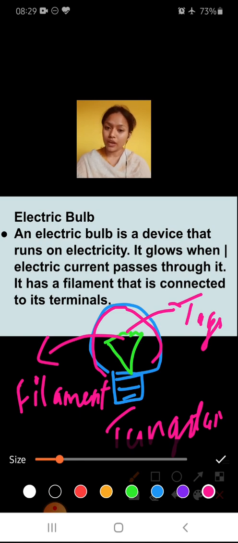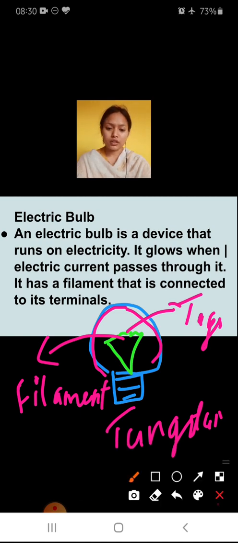The capacity of every bulb is different, meaning the thickness of every filament is different, and that decides how much current will pass through that electric bulb. If you exceed the amount of electricity flowing through that filament, the bulb will get fused and will not glow anymore.